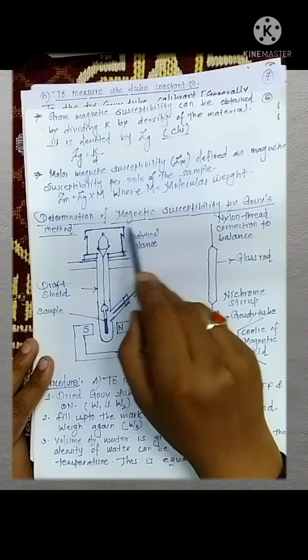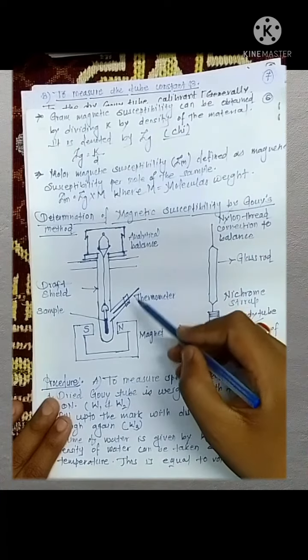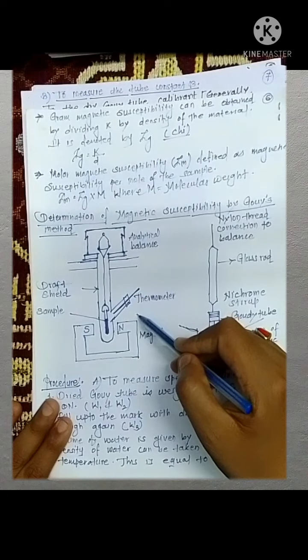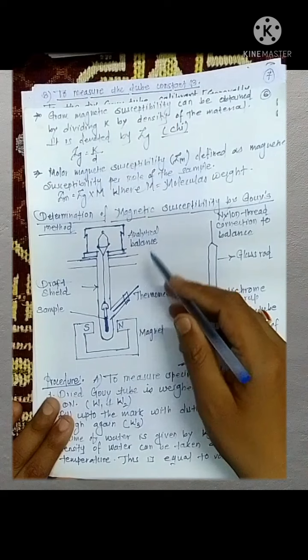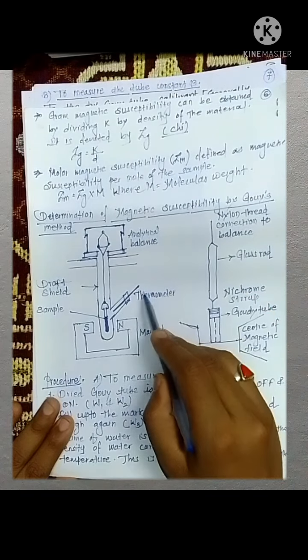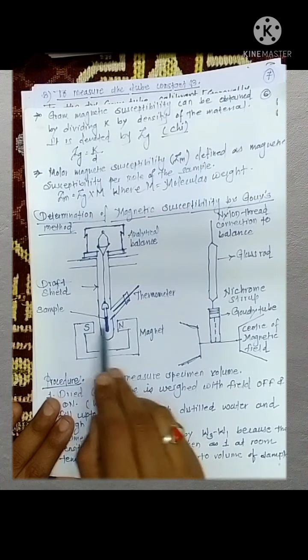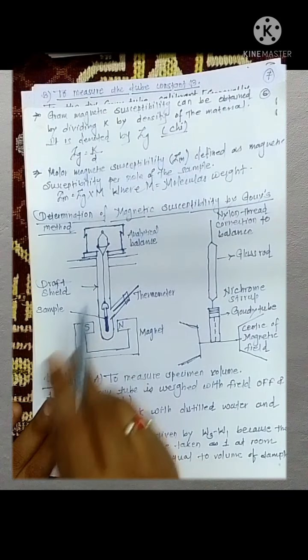Now, determination of magnetic susceptibility by the Gouy method. This is the Gouy apparatus which is used for measuring the magnetic susceptibility of a substance. So, we are going to see this. Basically, the Gouy apparatus contains an analytical balance, a thermometer, a magnet, and a sample. It is a Gouy tube containing the sample, and it is the draft sheet.